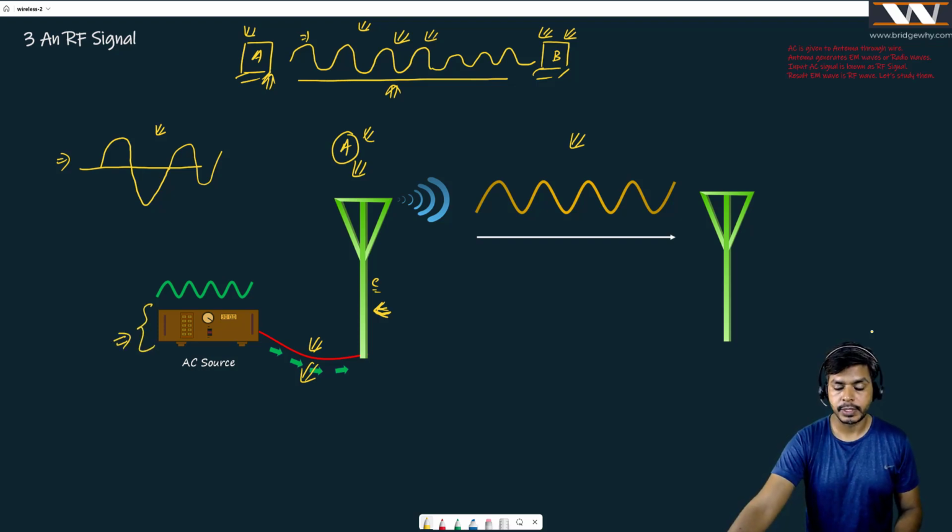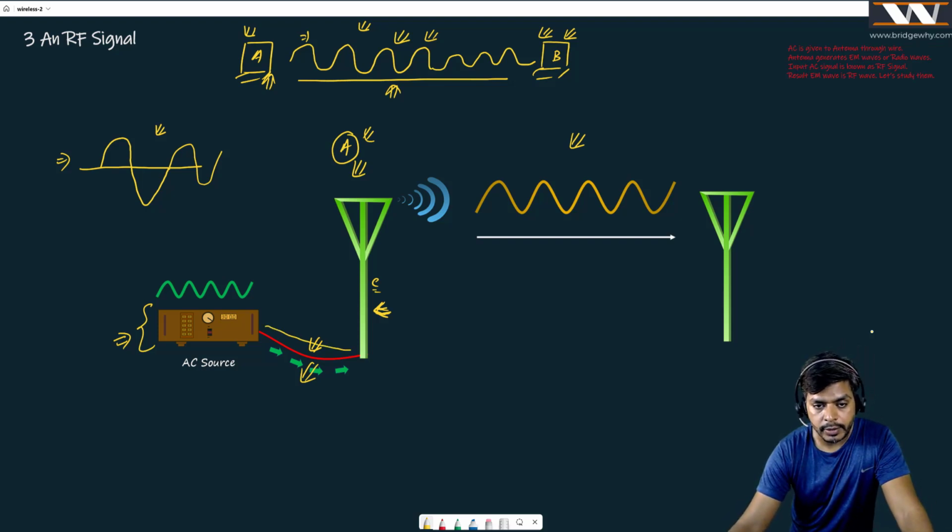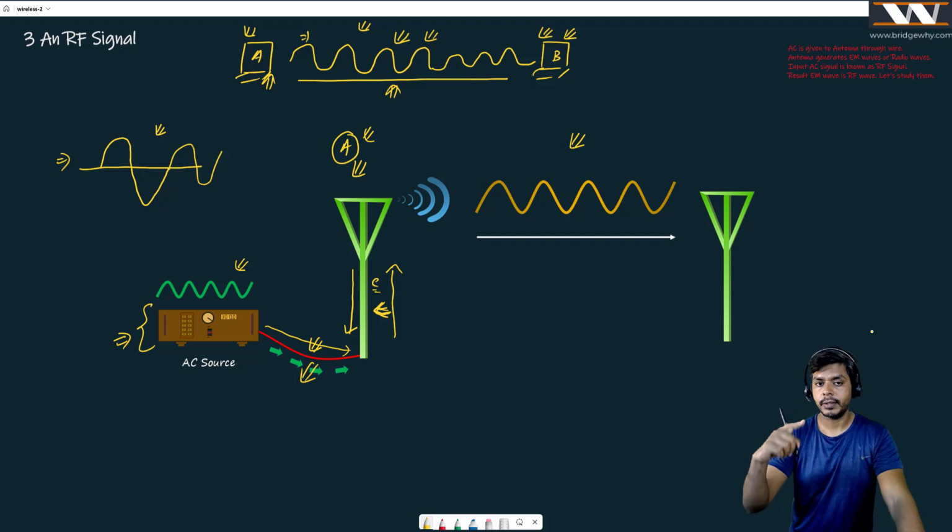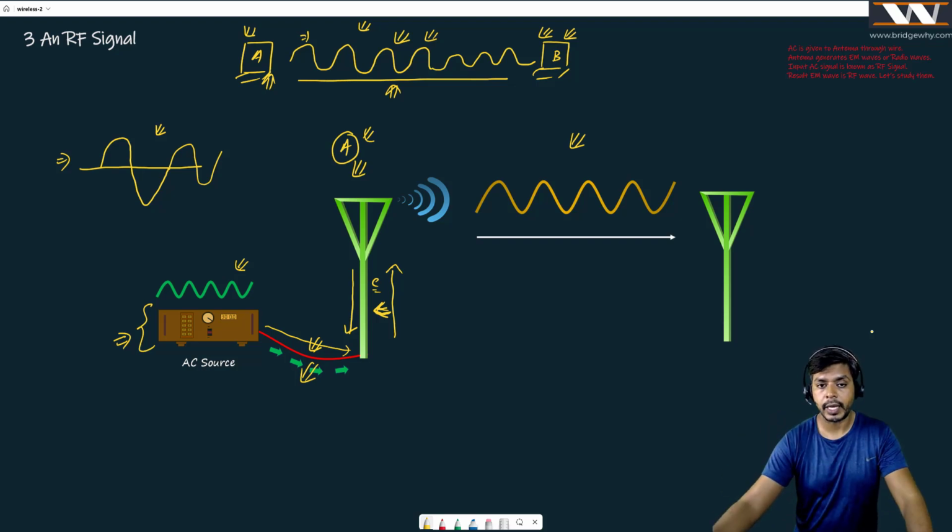The meaning of AC source is that it can generate alternating current. And this alternating current can go into this wire, and then this wire is connected to this antenna, which is a metallic body. It means that electrons will start flowing in this wire, sometimes in the downward direction, sometimes in the upward direction. Why? Because alternating current is changing, positive, negative. And that is why current is going to change in this antenna.